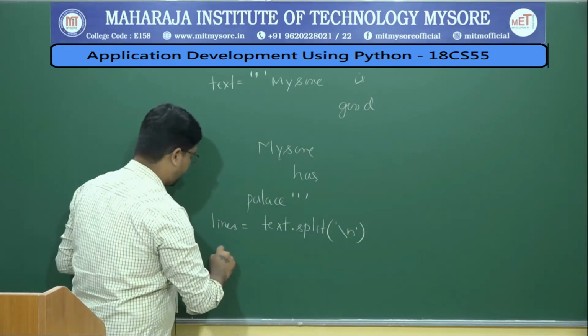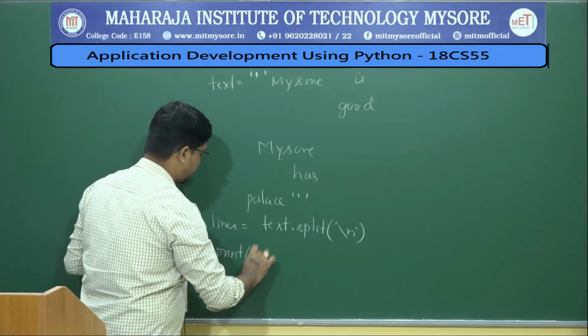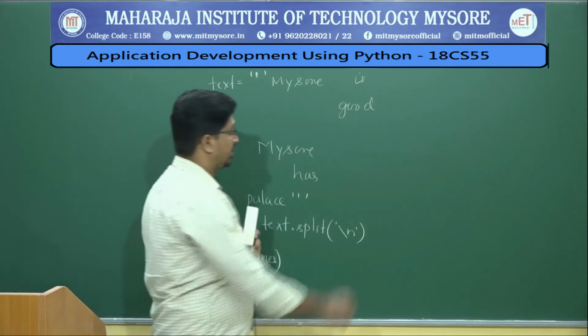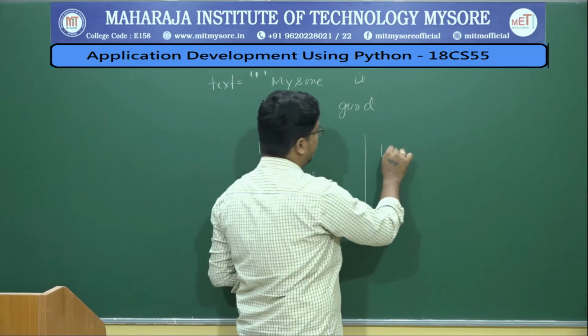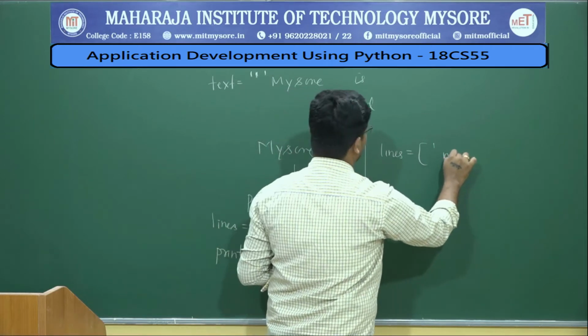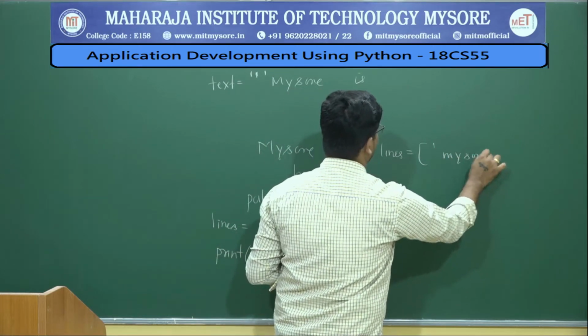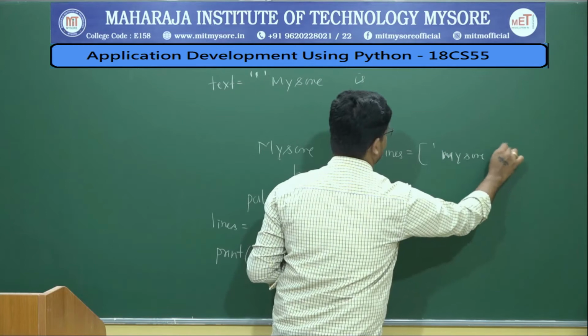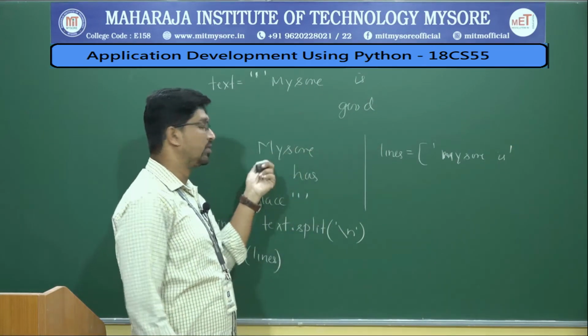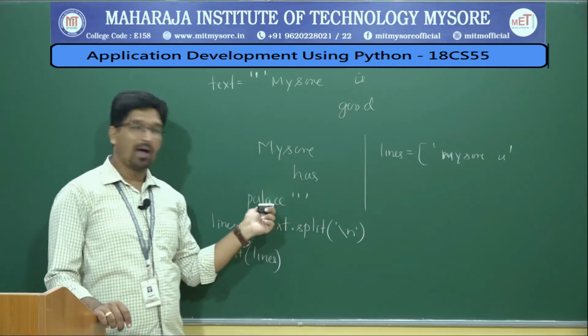Let us say if you want to print this particular list lines, then what will you get? Your output will be a list. Lines is equal to, the first one will be Mysore is. This is the first text. Second text will be good. Third will be Mysore has palace.